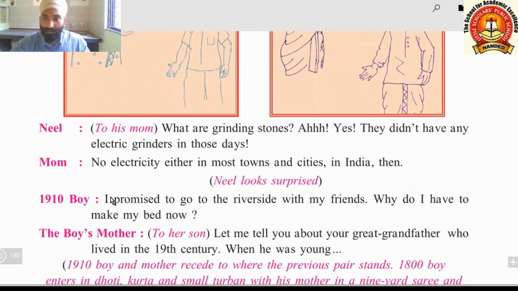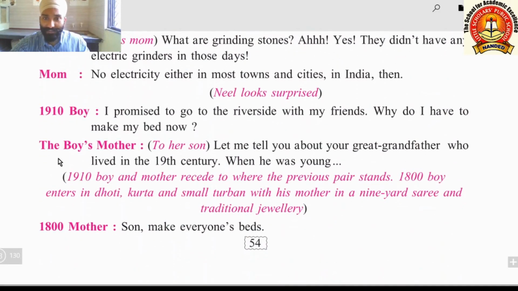Now here, this 1910 boy who is the great grandfather, their story here stops. They go back and again 1800 mother and her son come. So here the 1800 boy will be the great grandfather of Neil.